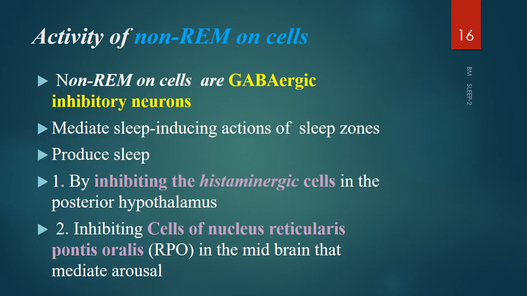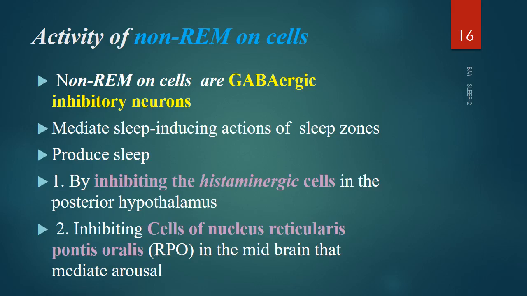There are very important neurochemicals that act here to induce sleep, like adenosine, which accumulates during your wakefulness. So how do they induce sleep? Now we know you have the sleep promoting areas in your brain, and when they are stimulated it produces sleep. You have some cells which are called non-REM on cells. These cells are nothing else but GABAergic neurons. They are inhibitory neurons. They mediate the sleep inducing actions of the sleep zones and they produce sleep. So due to the action of these neurotransmitters, a control of sleep occurs.